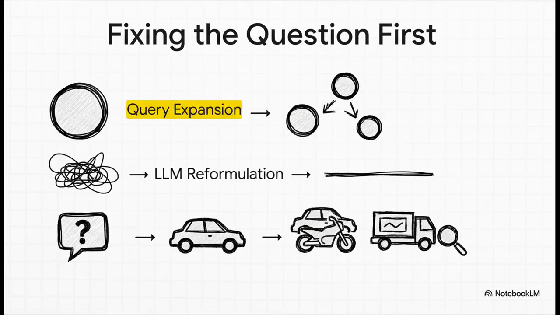But wait, what if the user's question was kind of messy to begin with? Well, we can actually fix the question before we even send it to the search engine. We can use an LLM to tune it. We can expand a simple word like diabetes into related topics like symptoms and treatment. We can add synonyms, so a search for car also looks for automobile and vehicle. We can even detect the user's intent. Are they asking to summarize or compare? This is a huge step because it means we start the whole process off on the right foot.